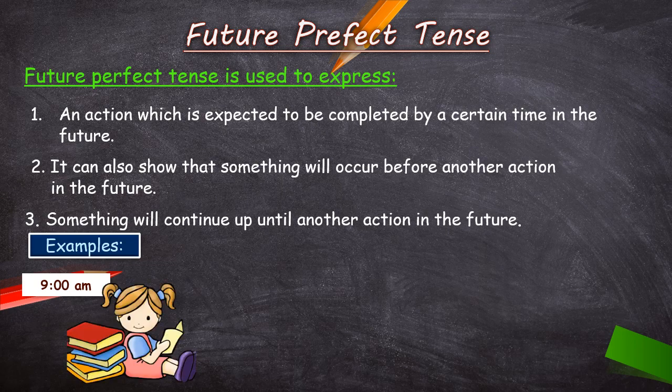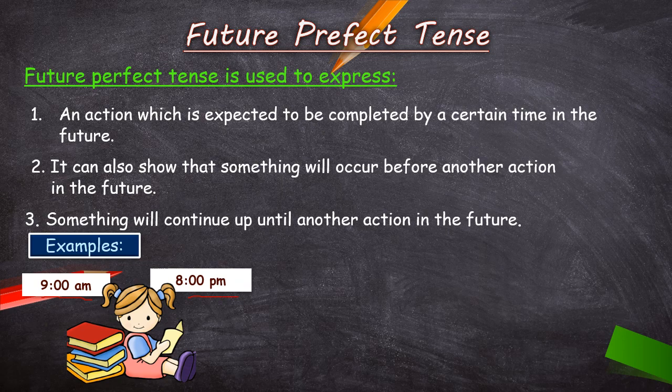Let's take examples. First example. Now children, see, here is a girl, Sia. Suppose I have given a book to Sia, and I have given her a time period. Suppose I have given a book to Sia at 9 o'clock in the morning, and I am asking her to complete that book at 8 o'clock p.m. That means in the evening.